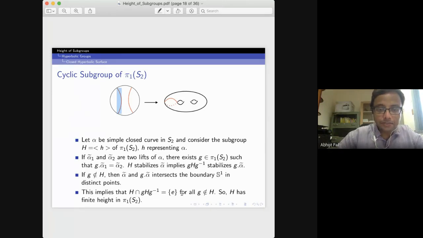Okay, so this proves that this H has finite height in this pi1 of S2. So in fact, more is true. If you take, instead of a simple closed curve, any closed curve and you take the cyclic subgroup generated by that element, that also has finite height.